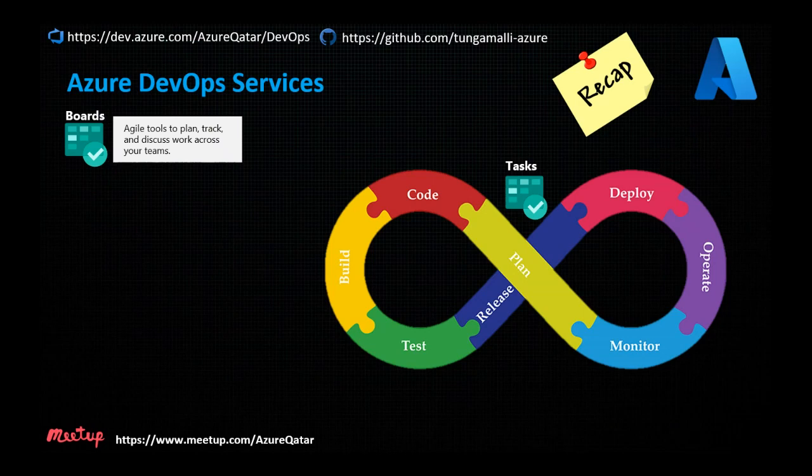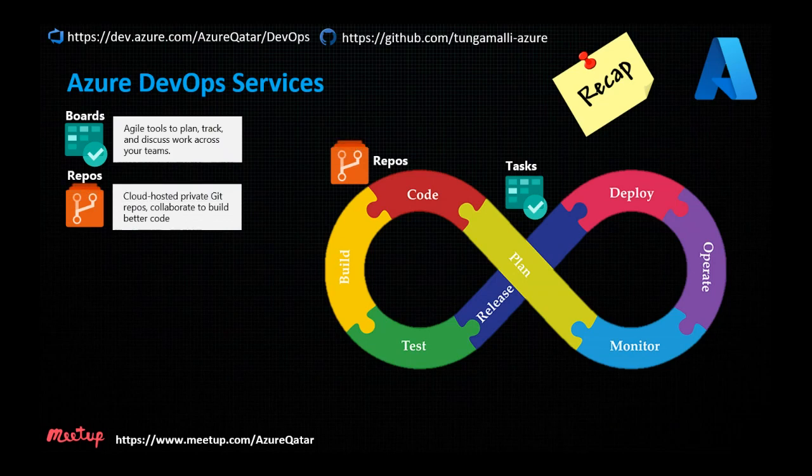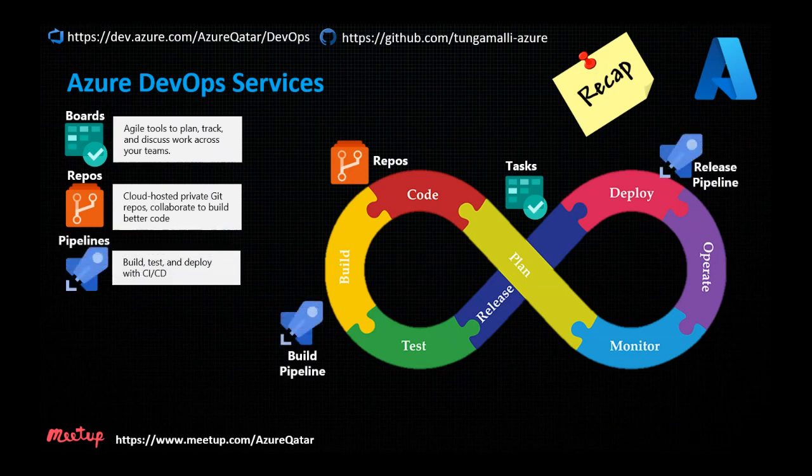When it comes to planning, we have Azure Boards, where the team can collaborate and plan things, plan the sprints, create the product backlogs, and track each task. When it comes to the repository, Azure DevOps has Repos, the cloud-hosted private Git. And by using Azure Pipelines, you can build and deploy CI/CD pipelines.